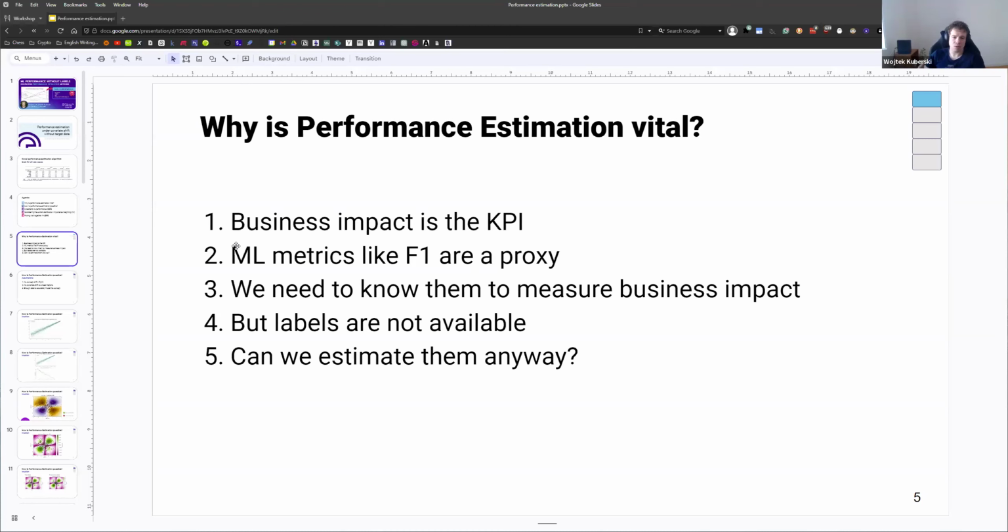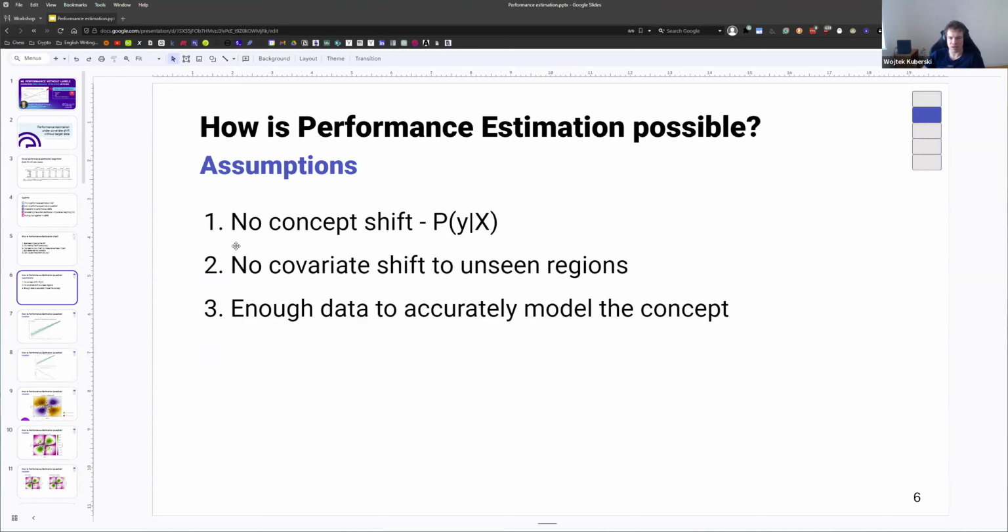In other cases, if you want to automate some kind of task, again, the labels would not be available, because to get the labels, you would need to do the same exact work manually, which kind of defeats the purpose of automating it with AI in the first place. So the labels are not available, but maybe we can somehow estimate them anyway. And let's try to build an intuition of how it's actually possible now.